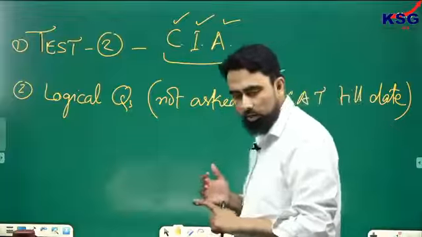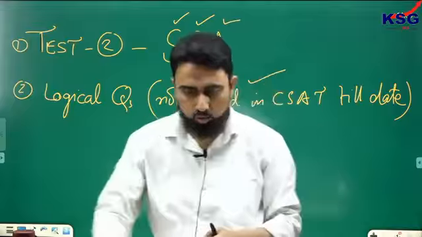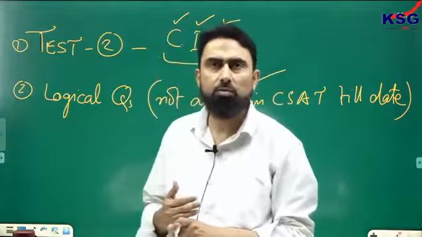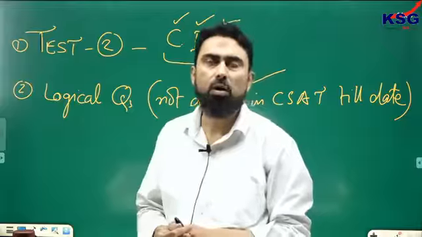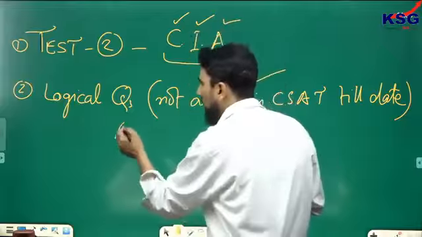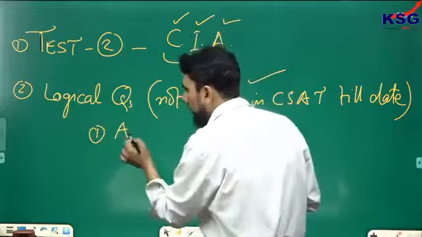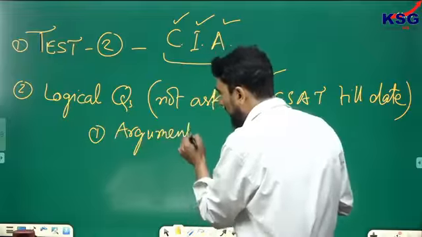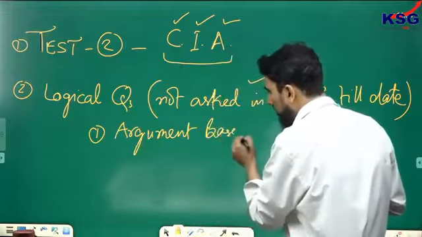We have discussed here in the classroom the questions that UPSC asks: corollary and implication, conclusion, assumption and inference. These 5 questions we have done. Then in today's class we will do the questions that UPSC has rarely asked or almost never asked. Number 1, argument based questions.